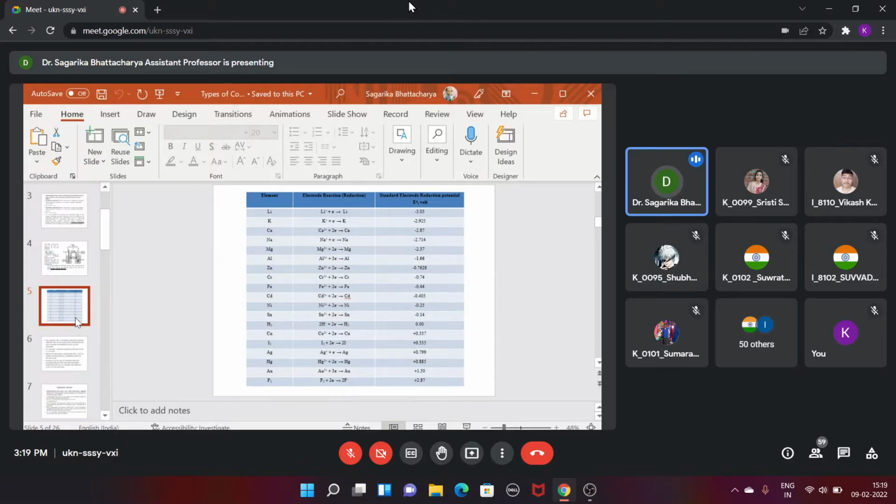And I'm telling you that zinc is going through oxidation and it is behaving as an anode, right? And copper is behaving like a cathode. Now see that zinc is here minus 7.6 and copper is here plus 0.33. Now tell me what will be the total electromotive force of that system? 1.1 volt. Exactly. So it means it is positive, right?